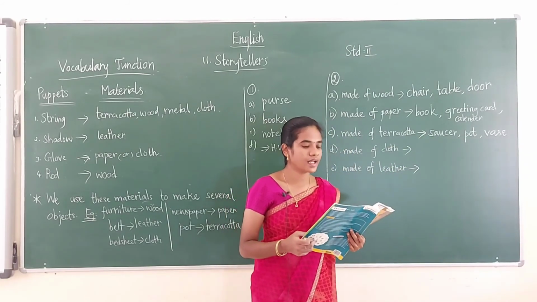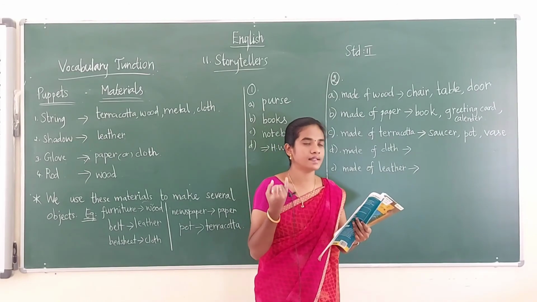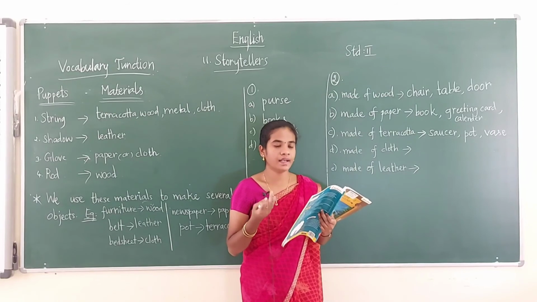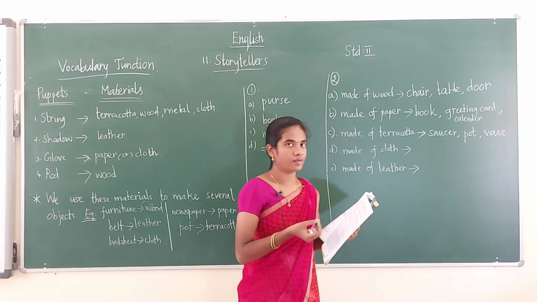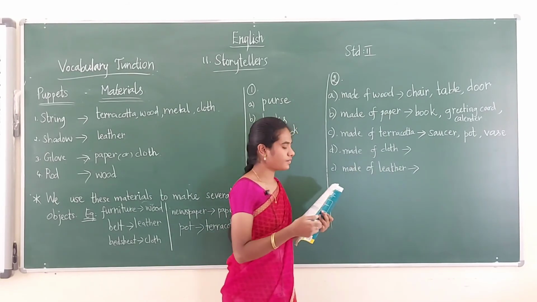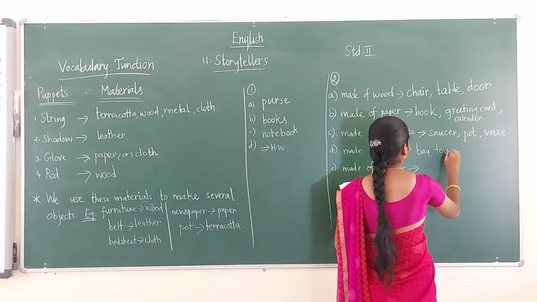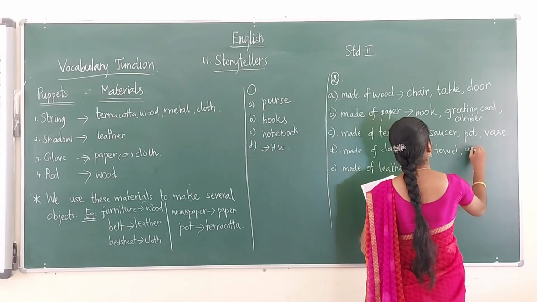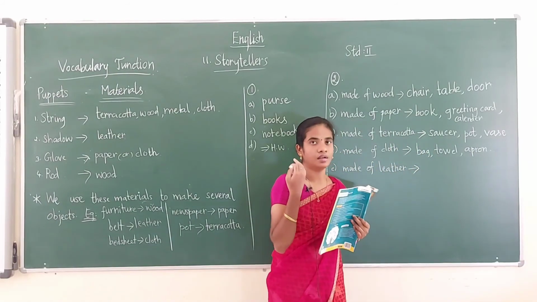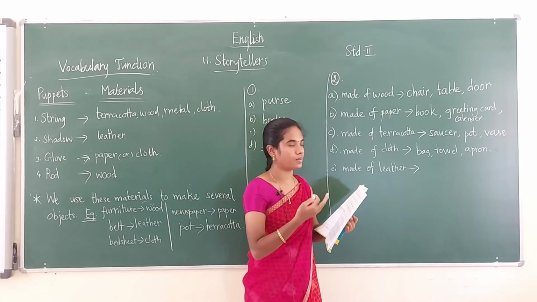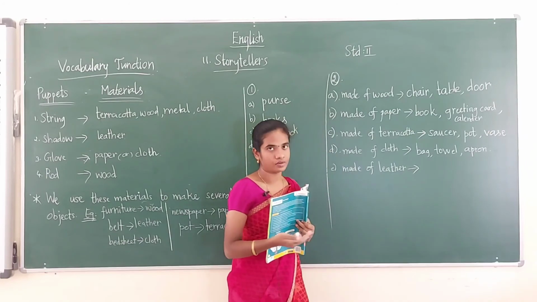The next one, circle the names of the objects that are made of cloth. It's very easy, no? Can you find out? That is bag, towel, apron. These are the things we can make from the material cloth. What are the things? That is bag, towel and apron. These are some of the things which are made of cloth. Bag, towel, apron.